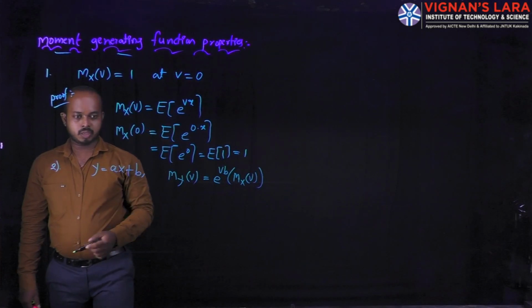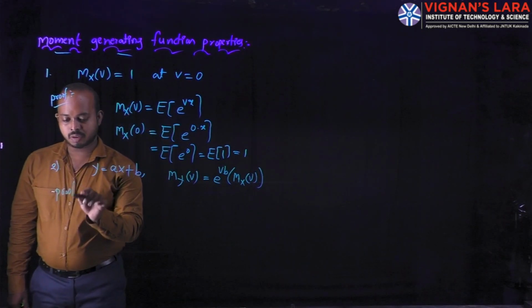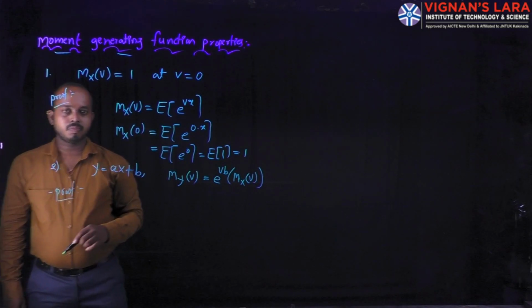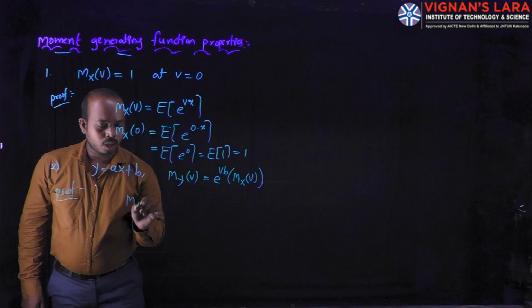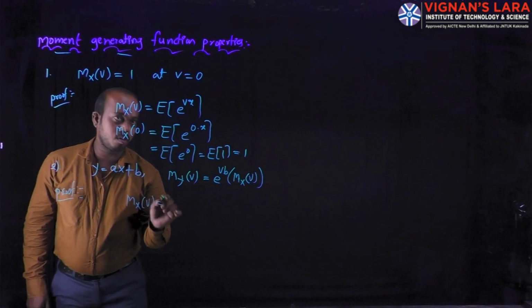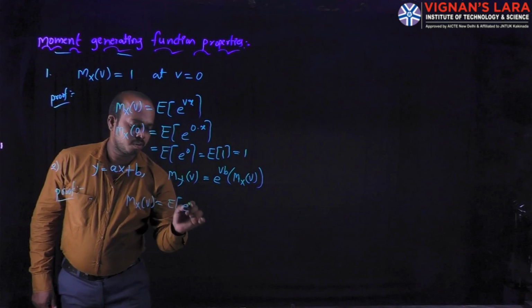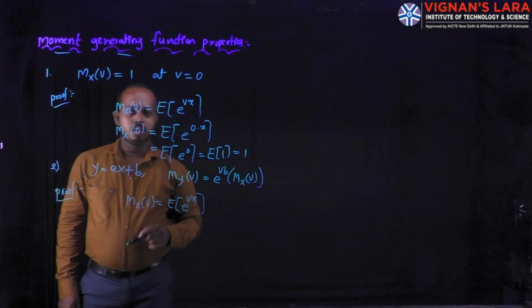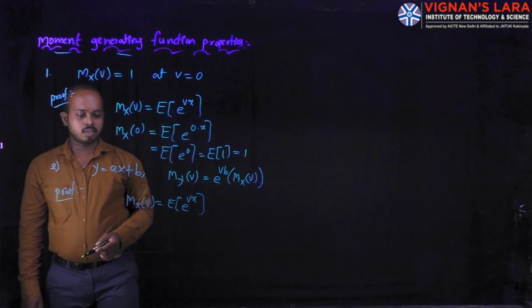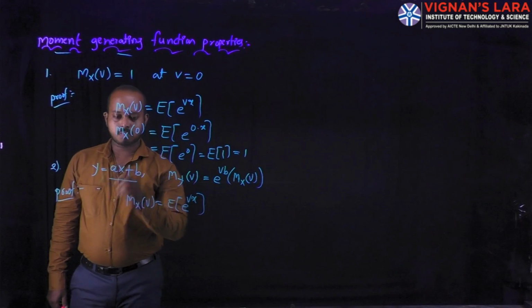To prove this property, take the same fundamental definition of the moment generating function, M_X(v) equal to the expectation of e power vX. In this relation we replace X with aX plus b.